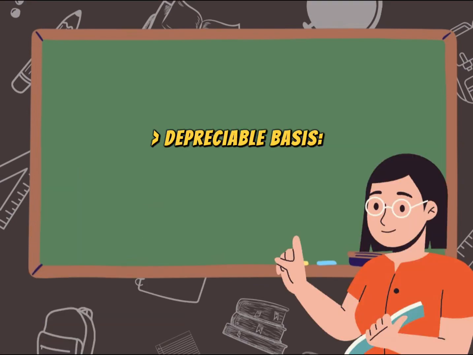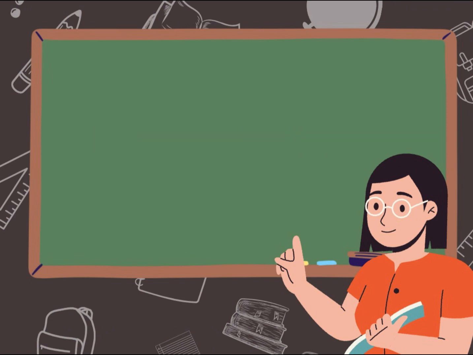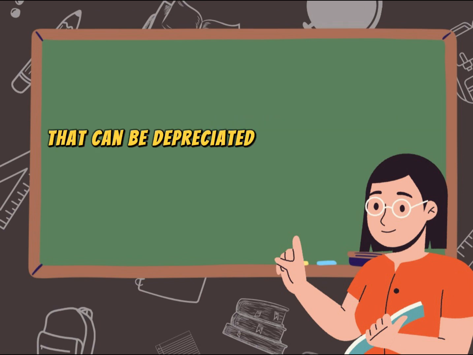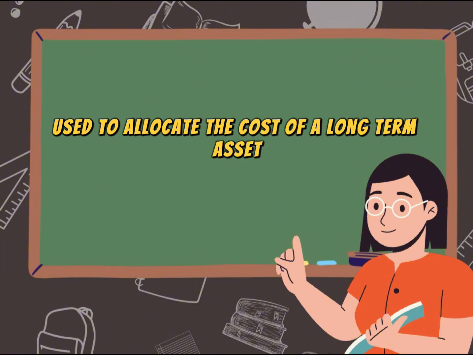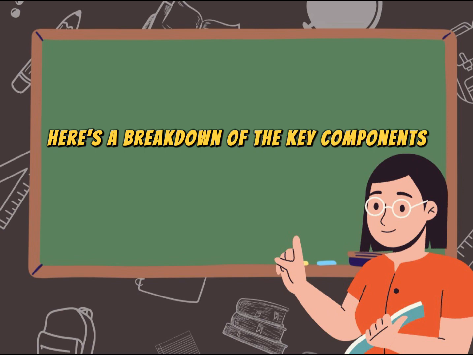Depreciable basis. The depreciable basis, also known as the depreciable cost or depreciable amount, refers to the portion of the cost of an asset that can be depreciated over its useful life. Depreciation is an accounting method used to allocate the cost of a long-term asset over its useful life. Here's a breakdown of the key components.